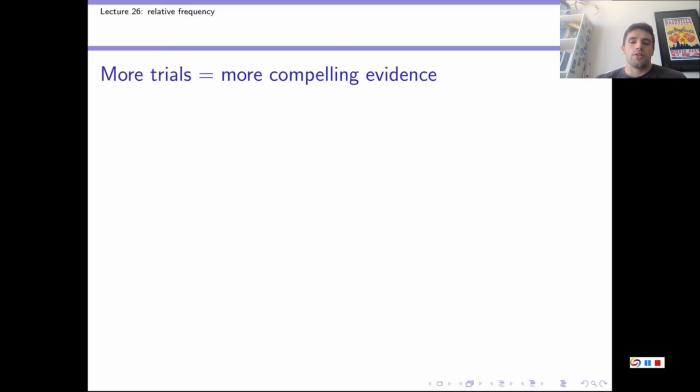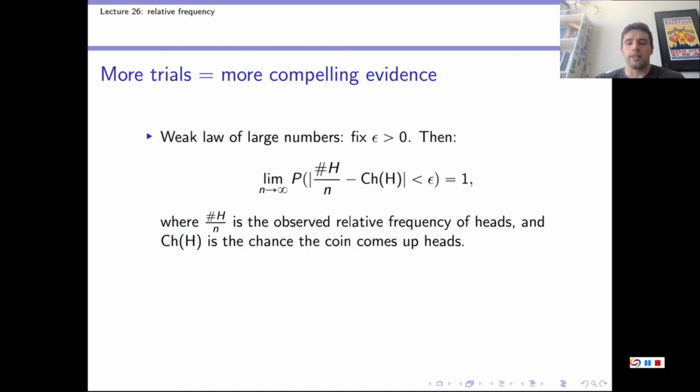So let's look at our third objective, which told us that we have to be able to explain why the larger the number of trials we observe, the more compelling a report of relative frequency becomes. This is explained in essence by a theorem. We're going to state a simplified version of it here, and we won't prove it since that takes us a little beyond the scope of the course. The version of the theorem that we'll use is called the weak law of large numbers. Now this one is formulated in terms of coin flips, since that's the example that we've been looking at.